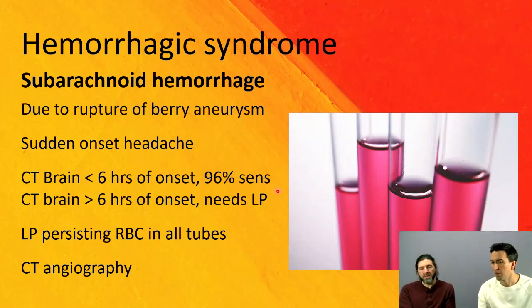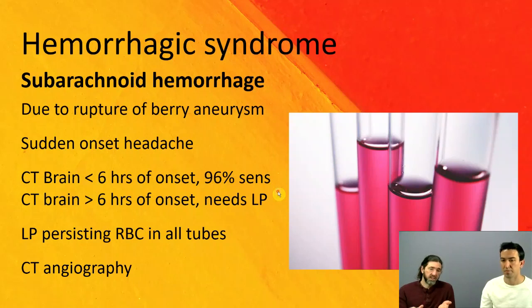So I think the big three that they could hypothetically throw at you is, one, you've got a normal CT scan, you do a lumbar puncture, and you've got red blood cells in the first tube, which progressively clear by tube 4. That's a traumatic tap. Your second alternative is that you've got red blood cells that don't clear from tube 1 to tube 4, and that indicates an acute subarachnoid hemorrhage.